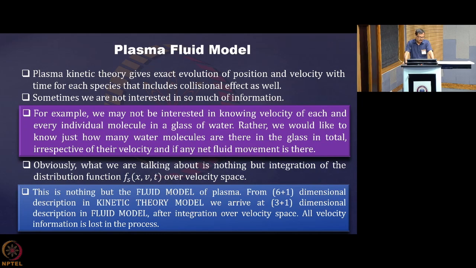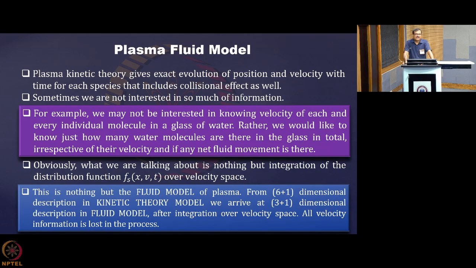If so, then we can integrate the Boltzmann kinetic equation in the velocity space. Then what will we be left with? We will be left with only the physical space, having dimensions x, y and z, and that is evolving with time.